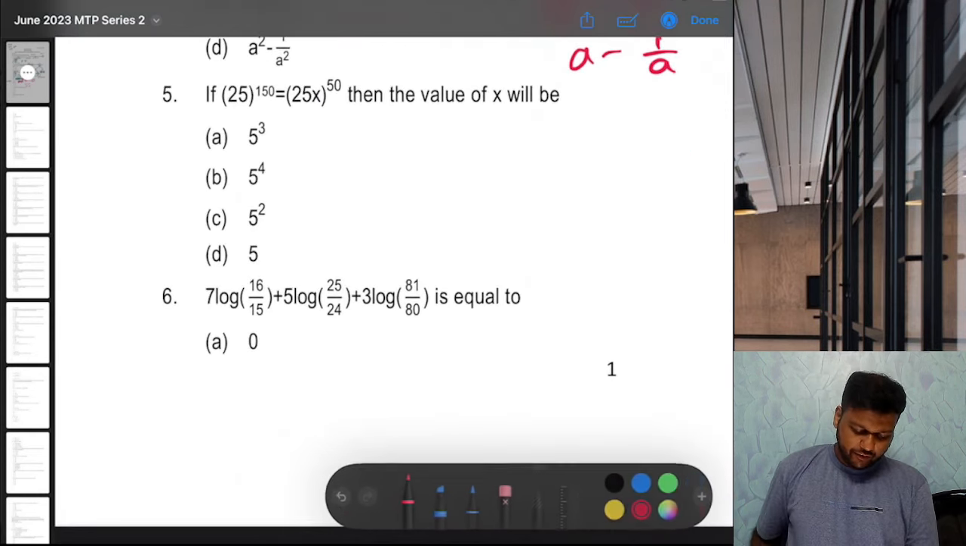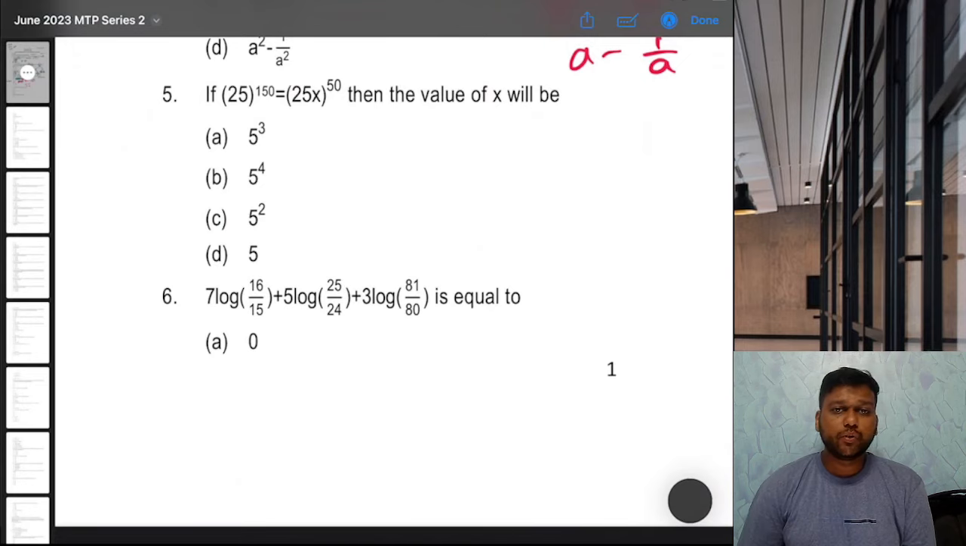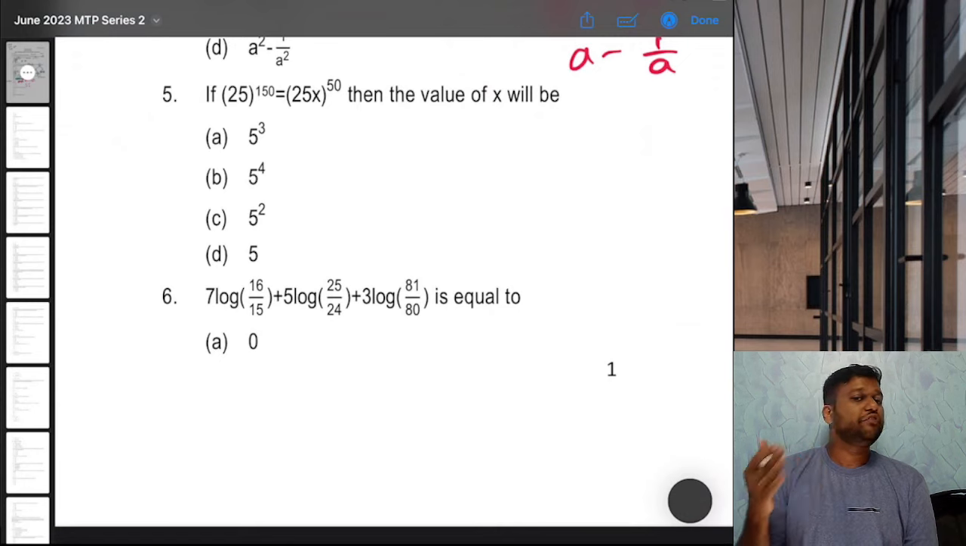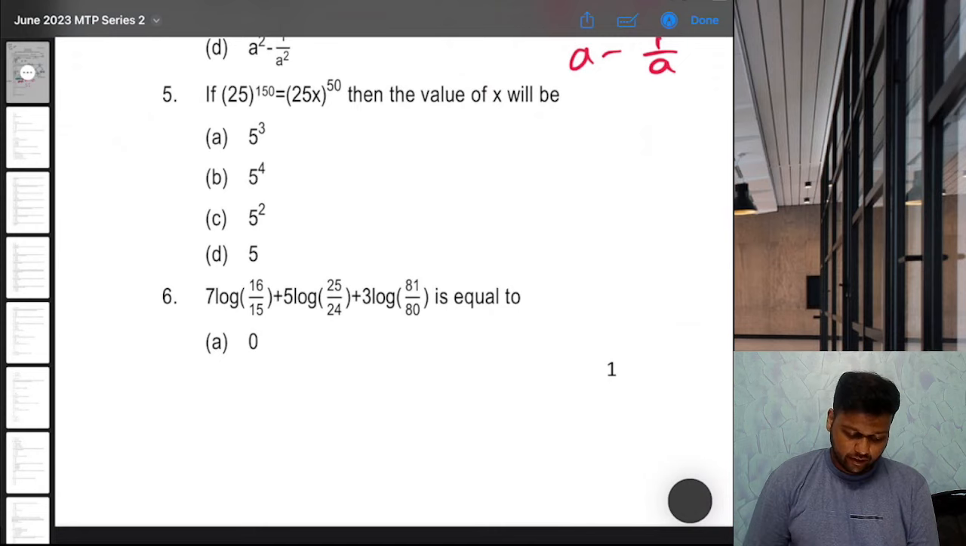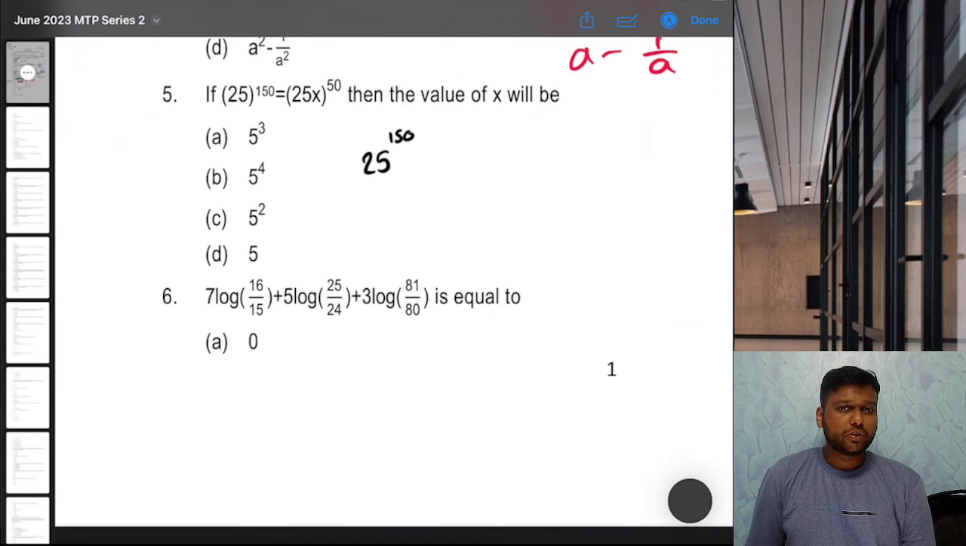Fifth, if 25 raised to 150 is equal to 25x raised to 50, then what is the value of x? Now understand, if you want to compare, then either the base or the power has to be the same, right? So let's try to make the power the same. Can I write the LHS like this, 25 raised to 150? So maybe you can write it as 50. How? 25 raised to 3 into 50.